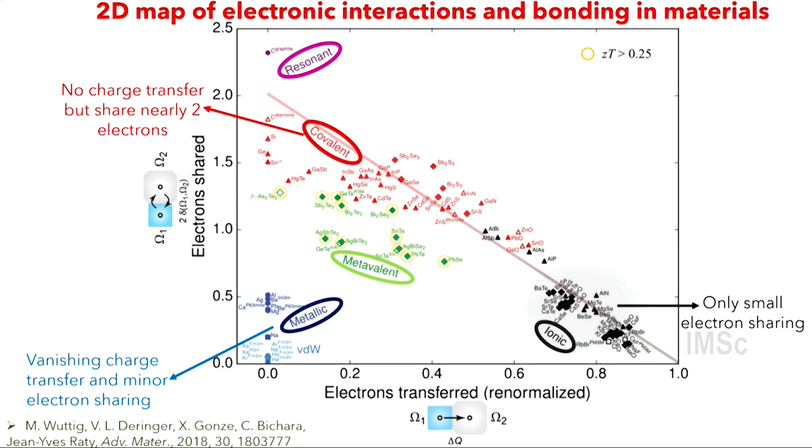And the idea was they looked at, on the x-axis, the number of electrons shared between the two atoms, and on the y-axis, the number of electrons transferred from one atom to the next. And you will see metals are here, where both numbers are relatively small. Ionic ones involve complete electron transfer. Covalent means complete effective sharing of electrons, and resonant is even above that. That's where you have, of course, sharing of electrons through sigma bonding and also pi type of delocalized electrons.